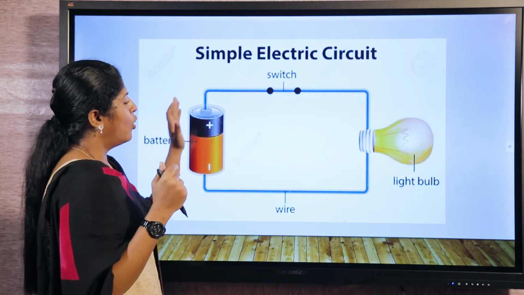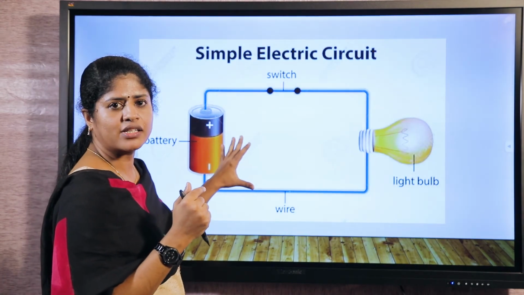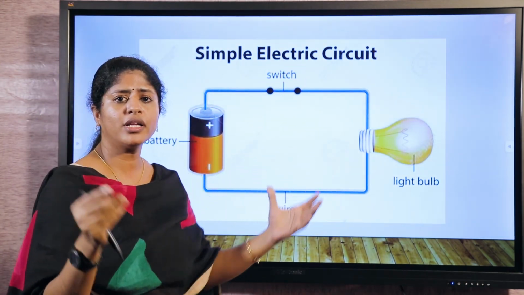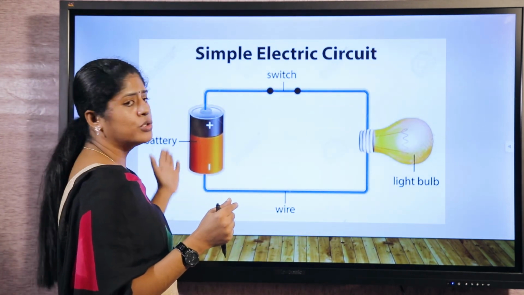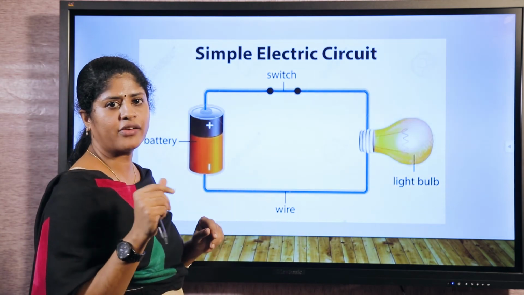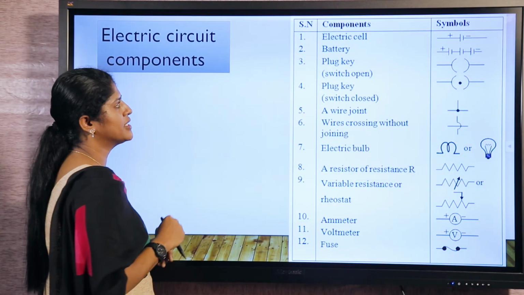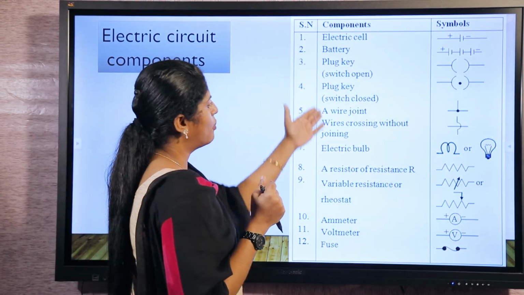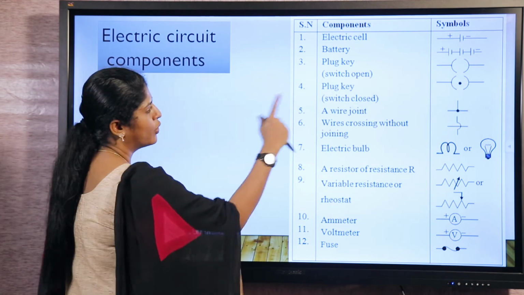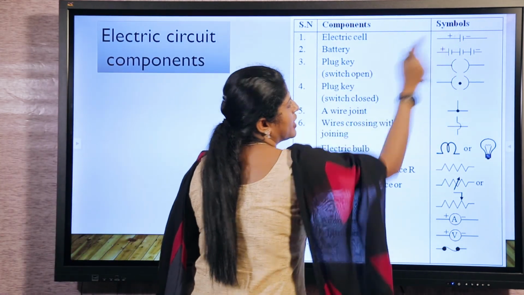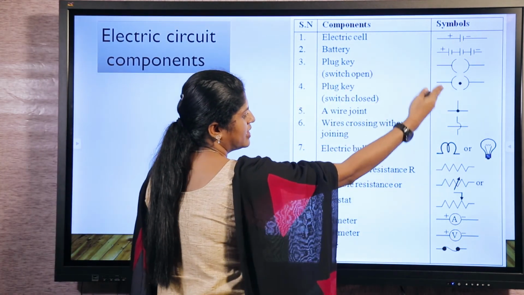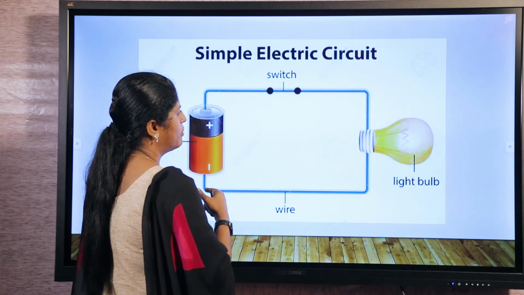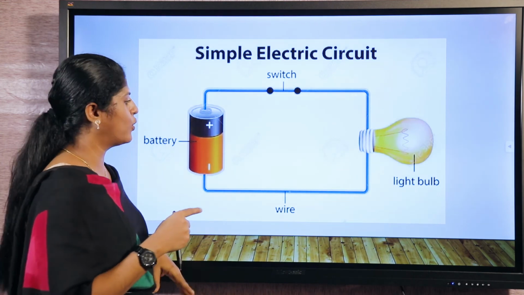See, this is the simplest electric circuit. Can we draw like this all the time? All the electric components in your house, can they be drawn like this? It's very difficult, right? So there is some circuit representation for representing all these electrical components. These are the representations. No need to memorize. An electric cell can be represented like this, a battery like this, and so on. Just have a look at it, and in time you will be able to understand all these things.